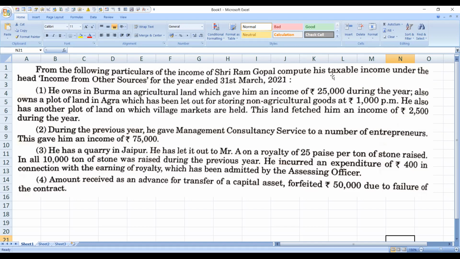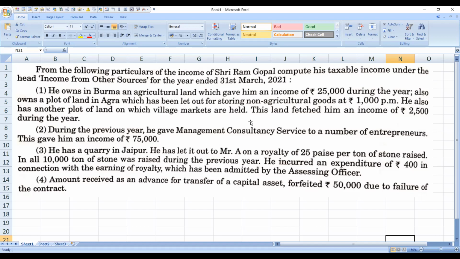Now, the second piece of information is not agricultural land, and it is not income from agricultural sources. He has a land which is given to store something. So rent is given for the purpose of storing non-agricultural goods, on rental basis. So he is going to receive rupees 1,000 per month, which is taxable. So totally 12,000 rupees for a year, which is taxable under income from other sources.